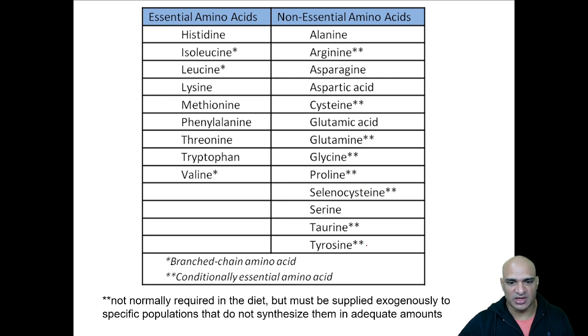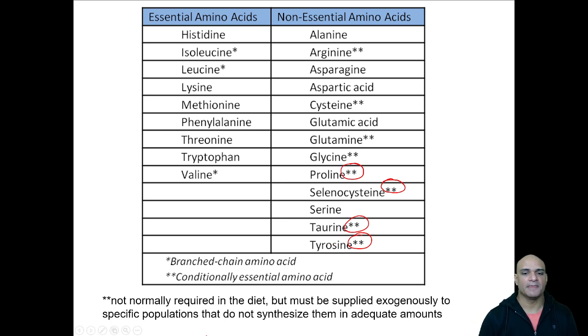So there are a few of them where we have these double stars. These are called conditionally essential amino acids. Conditionally means under certain situations, these with the double star need to be treated just like essential amino acids. So normally non-essential amino acids, we don't need to get from outside. But under very stressful conditions, like when you have exercised a lot, these conditionally essential amino acids need to be procured just like essential amino acids. That's the meaning of it.